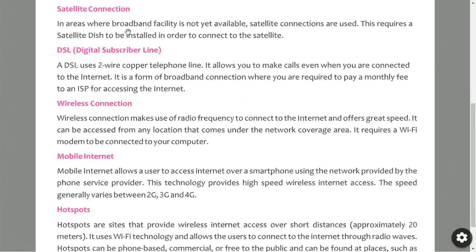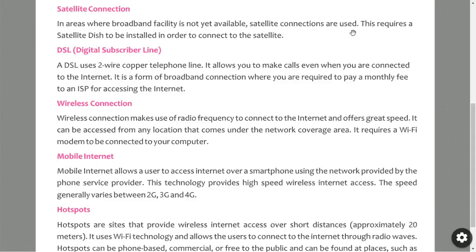In areas where broadband facility is not yet available, satellite connections are used. You might be seeing remote areas, remote villages, forest areas or hill stations. There, broadband service has not yet reached. Many villages in our country still have no broadband connection.